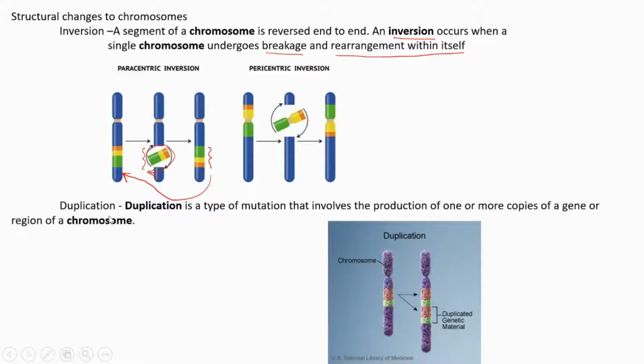Next is duplication. Duplication, as the name implies, is the doubling of a gene. It's a type of mutation that involves production of one or more copies of a gene or a region of a chromosome. Look in this picture. Here in this picture, only this many genes are present. But as a result of duplication, an additional segment is forming. A duplication of a certain region is forming in the chromosome. That process is called duplication.